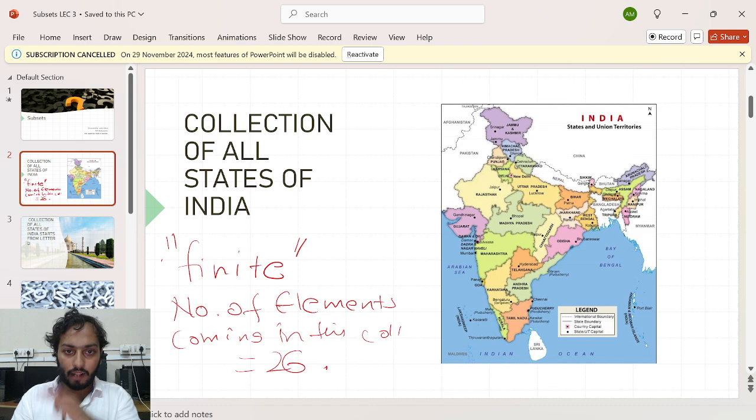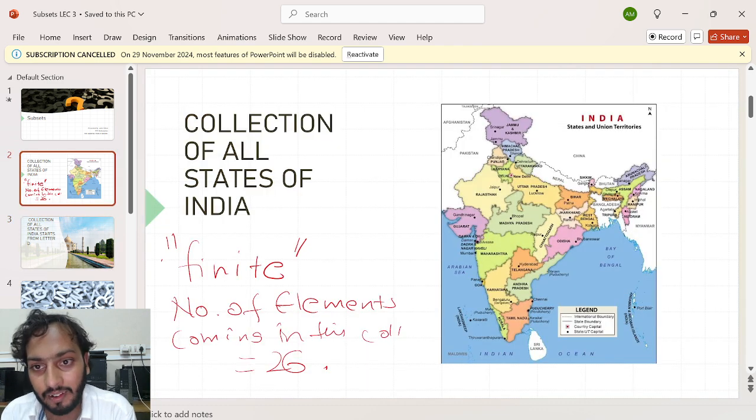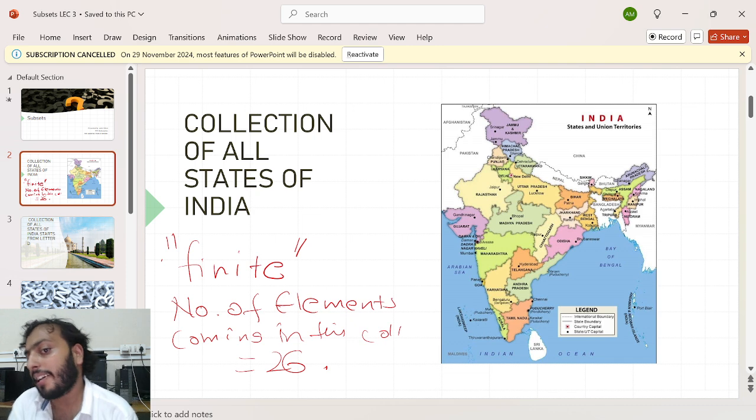Okay, now let me ask another question. Tell me, is this a set? The collection of all states of India whose names start from the letter D. Tell me whether this will be called a well-defined collection or not. What's your answer? Let me come on my map.